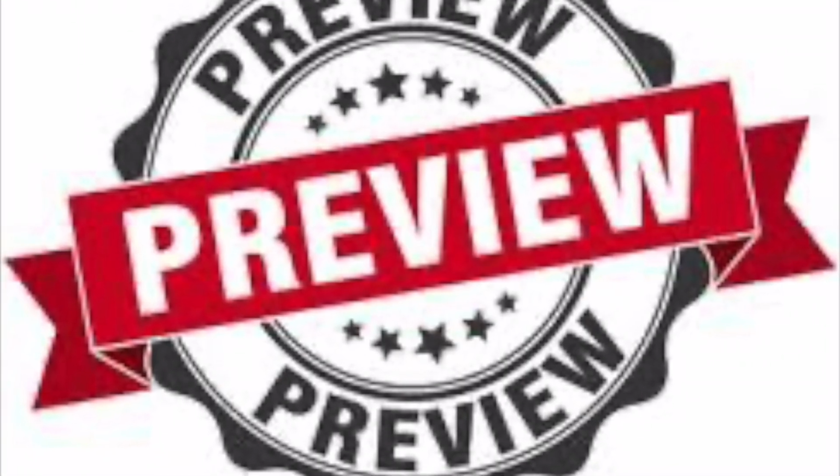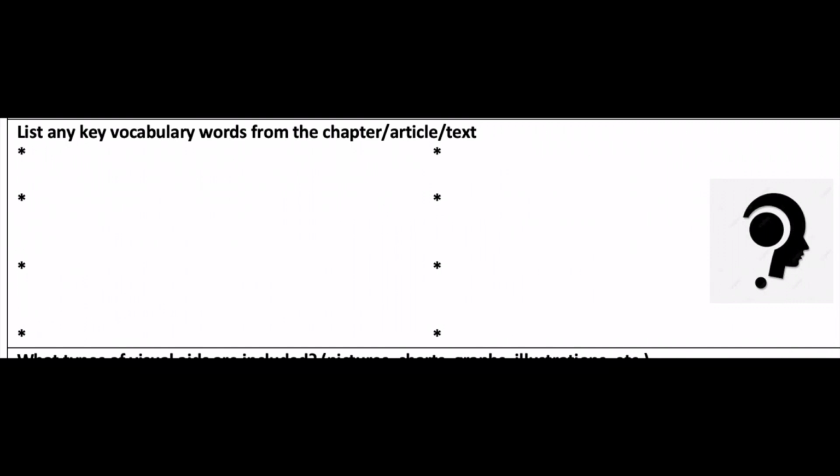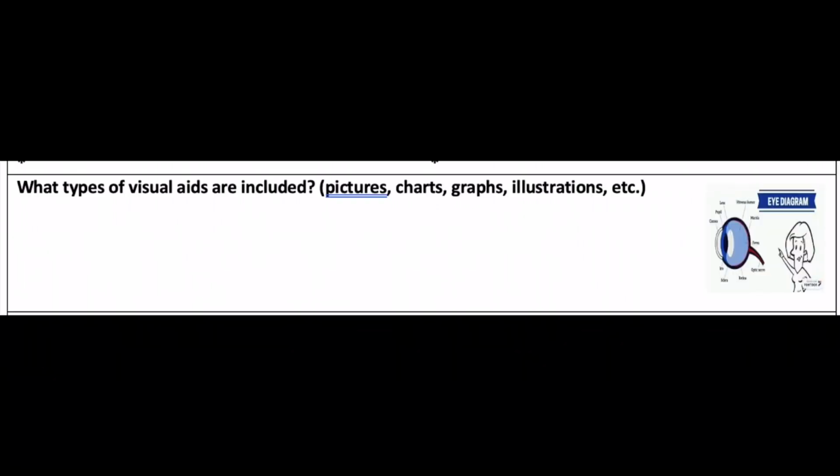I've got experts Estella, Nico, and Brandon here to tell you how it works. First, you're going to write down the chapter or the article or the text title. You could also put down the page number and identify any headings from the chapter. List any key vocabulary words from the chapter, article, or text. Here's a hint. Vocab is usually in bold. What types of visual aids are included? Pictures, charts, graphs, illustrations, and etc.